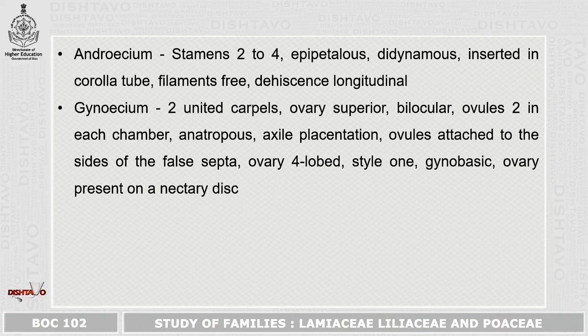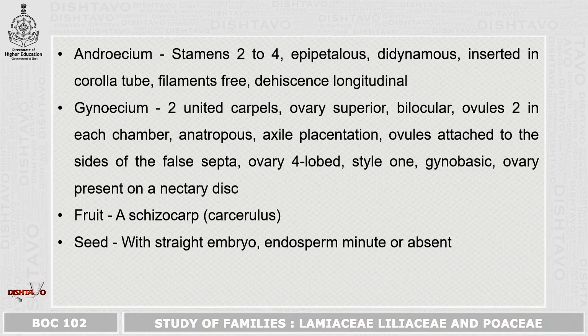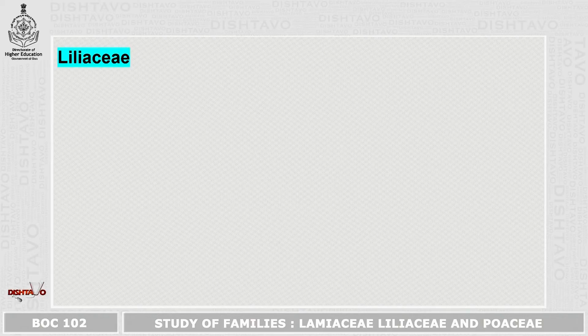are attached to the sides of the false septa, ovary is 4-lobed, style 1, gynobasic, ovary is present on a nectary disc. Fruit is a schizocarp or carcerulus. Seed contains straight embryo and endosperm is minute or it is absent.